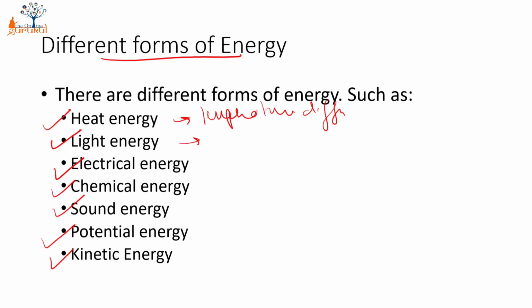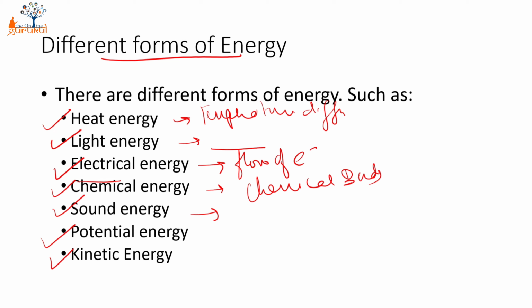Then comes the light energy. Light energy is everywhere around us. So the sunlight that we get has energy, or the light around us has energy, and we can use that energy for different forms. Then electrical energy. Electrical energy is the energy that is harnessed, or utilized, from the flow of electrons. Then comes chemical energy, which is stored inside chemical bonds.